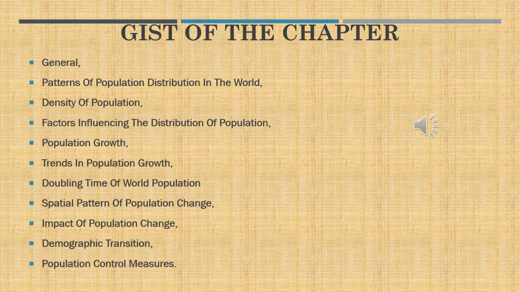Now let us know what are the important concepts we are going to deliver in this lesson. It comes like this: general introduction, patterns of population distribution in the world, density of population, factors affecting the distribution of population, population growth, trends in population growth, doubling time of world population, spatial pattern of population change, impact of population change, demographic transition, and finally the population control measures.